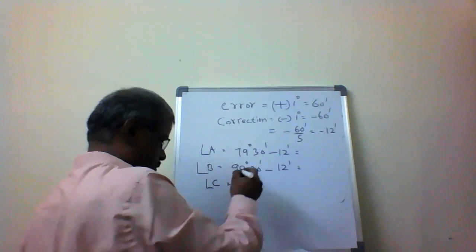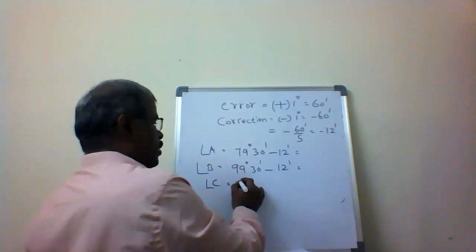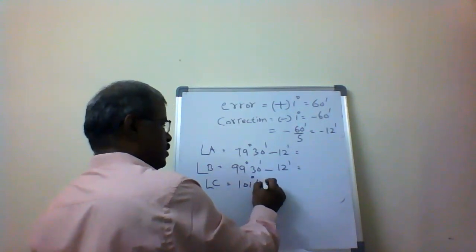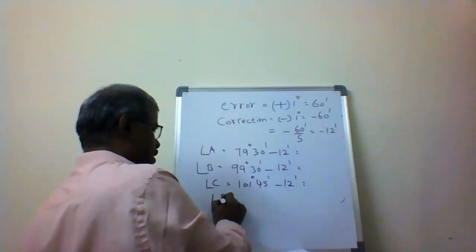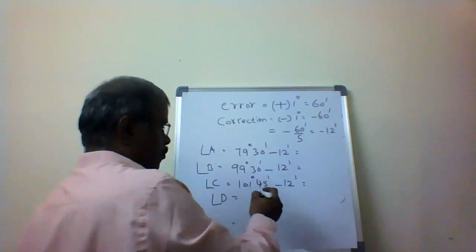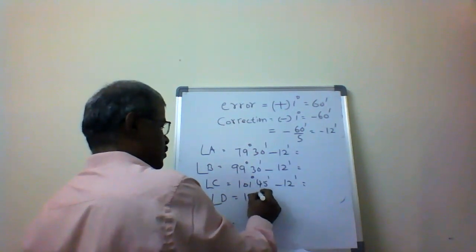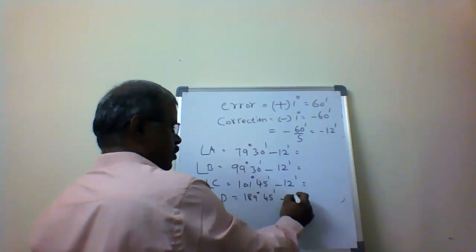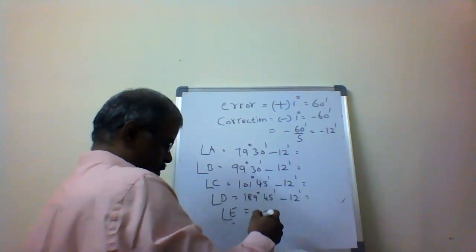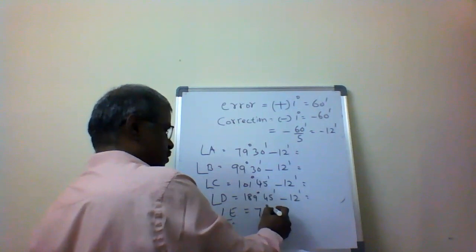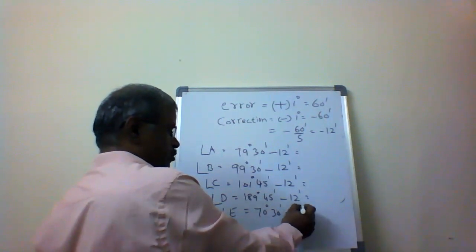Angle C: 101 degrees 45 minutes minus 12. Angle D: 189 degrees 45 minutes minus 12 minutes. Angle E: 70 degrees 30 minutes minus 12 minutes.